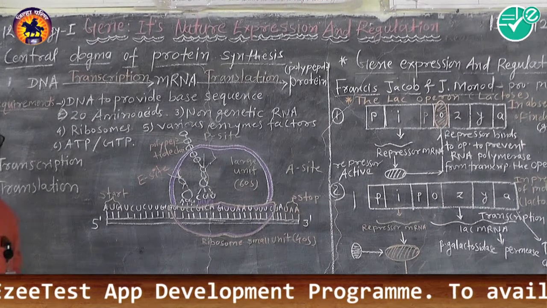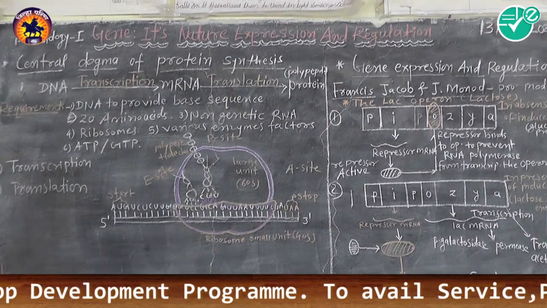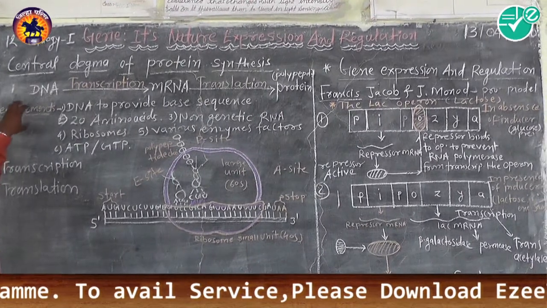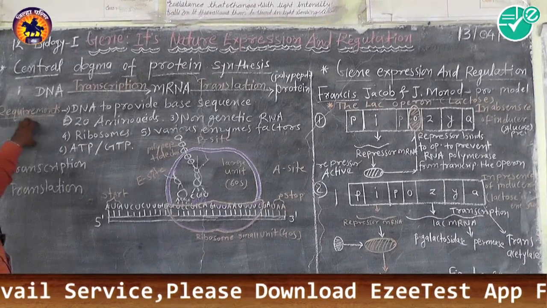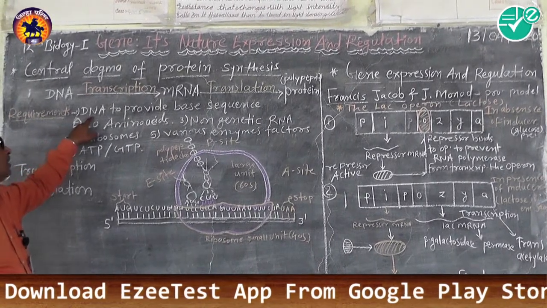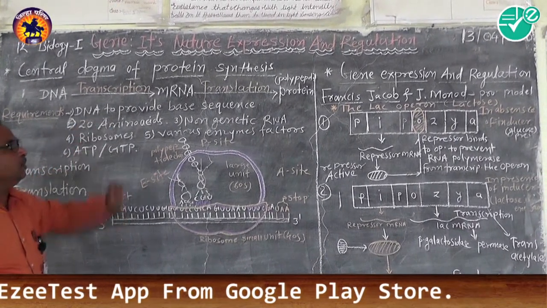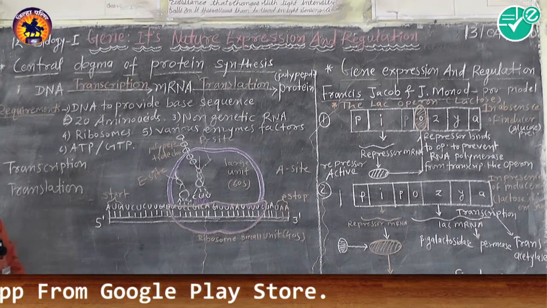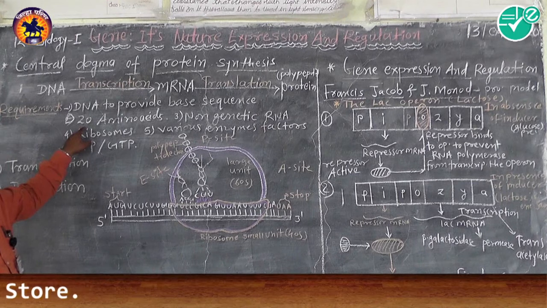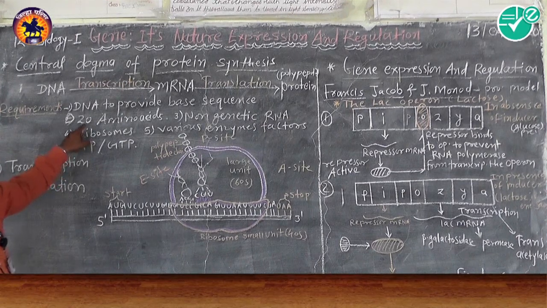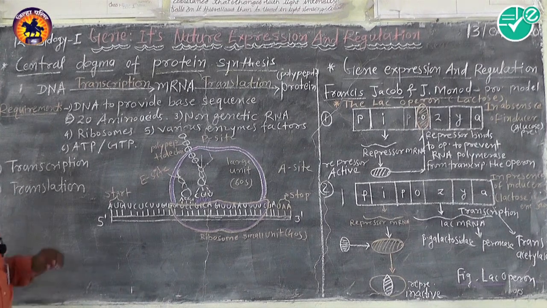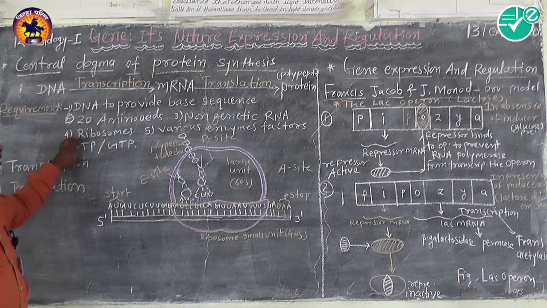This is an elongated, lengthy process. Now see, for protein synthesis or formation of the polypeptide chain, what are the requirements? First of all, we must have the DNA to provide the base sequence. Second, there are 20 different amino acids required. Then the RNAs, that is mRNA, rRNA and tRNA, are also required. Not only that,